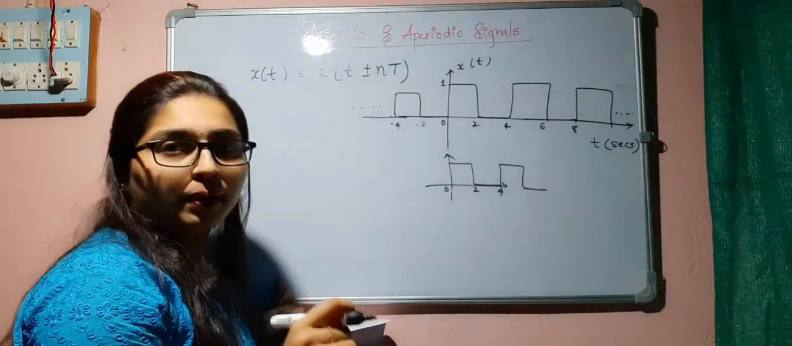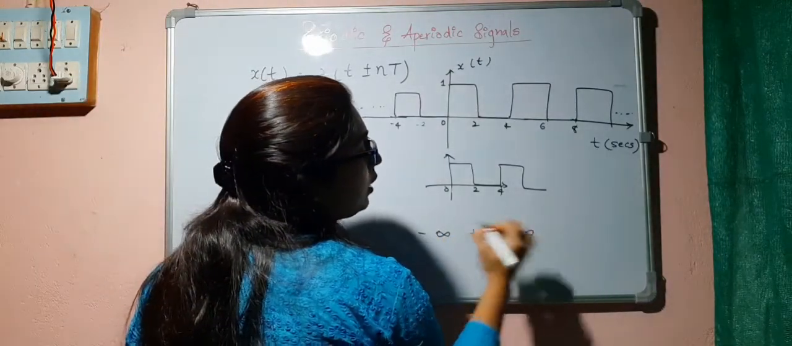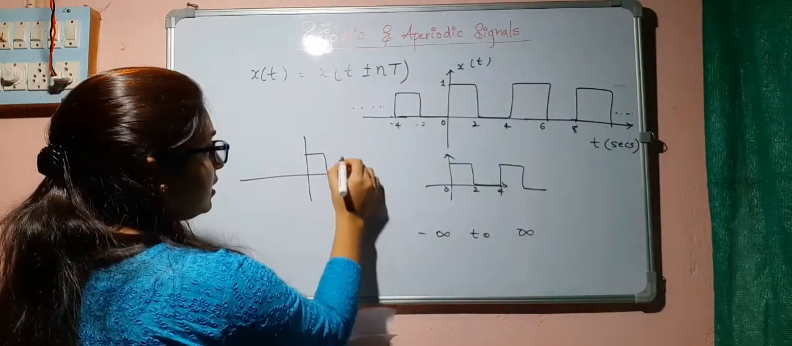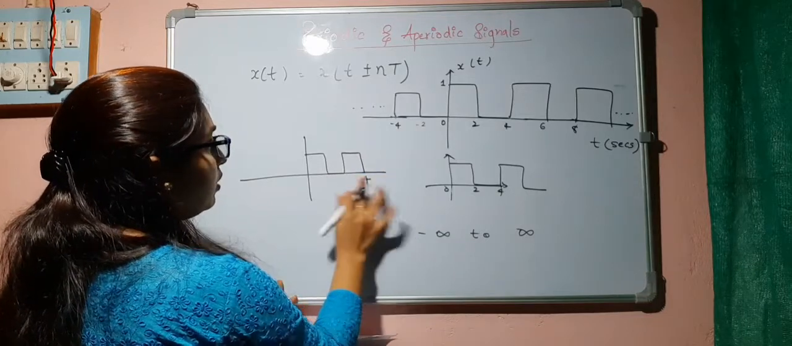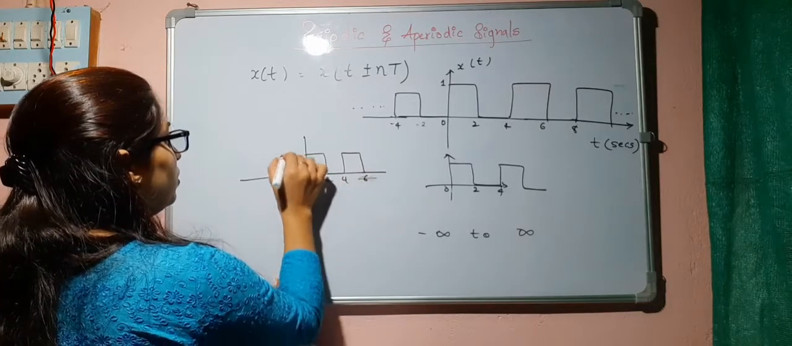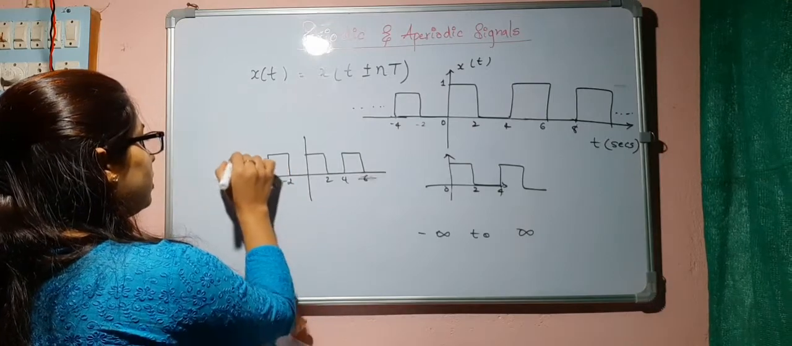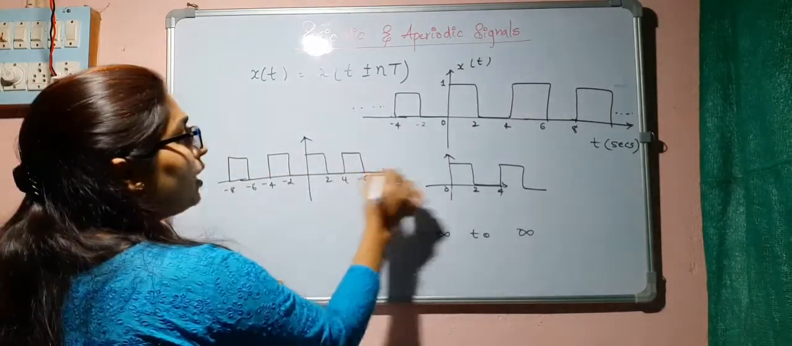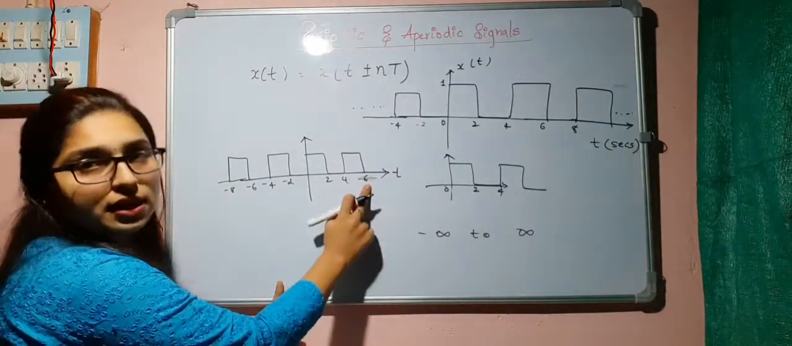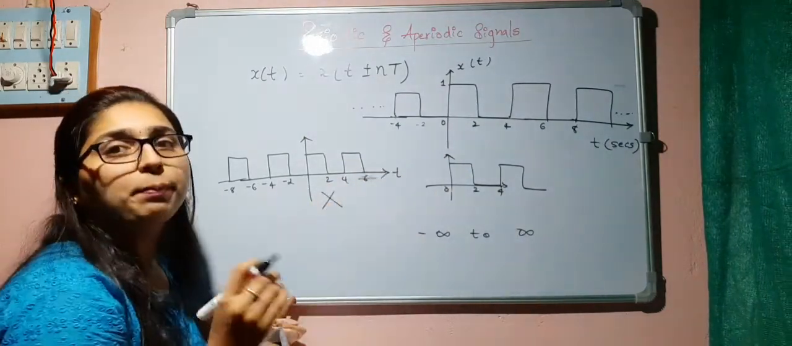And one thing you should remember, that a periodic signal means it should be from minus infinity to infinity. Suppose I give you a signal like this, from 0 to 4, 6 and minus 2, minus 4, minus 6, minus 8, like this. It exists only for this time period, that is from minus 8 to 6. It is not extended till infinity. In such cases this will not be a periodic signal.